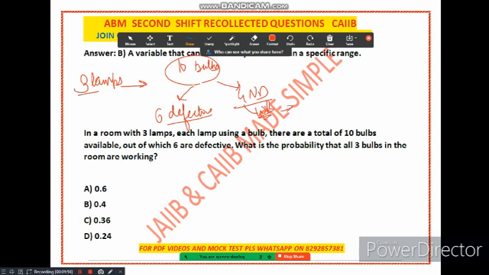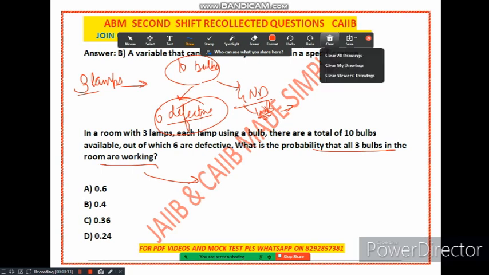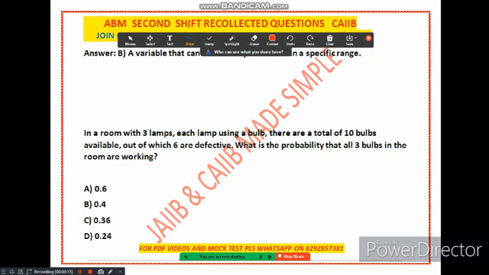So what is the probability that all the 3 bulbs in the room are working? First of all, tell me, what is the probability of each bulb working?